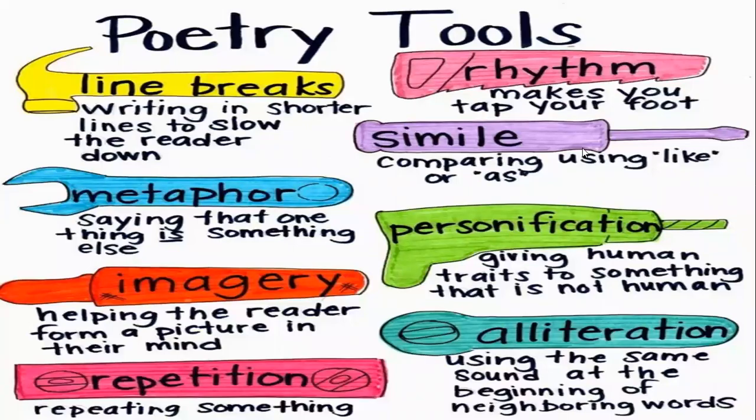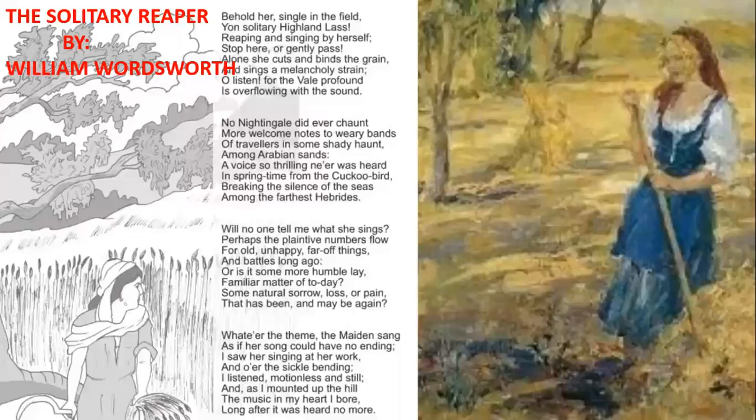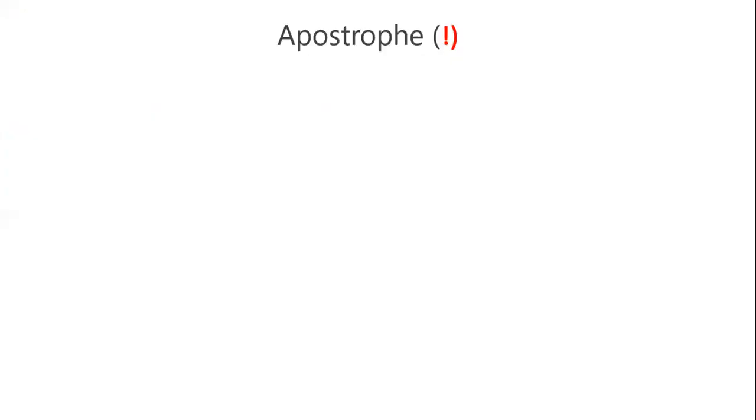Poetry tools, poetic devices, literary devices, figures of speech. The poetry section is incomplete without all these terms. So let's check what the different types of poetic devices are that have been used by William Wordsworth in his very famous poem, The Solitary Reaper.